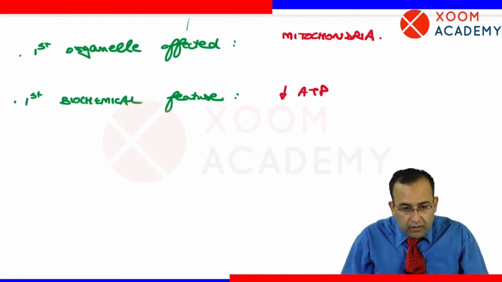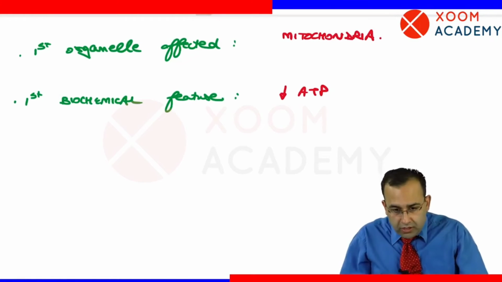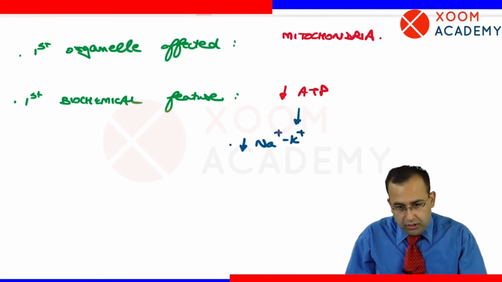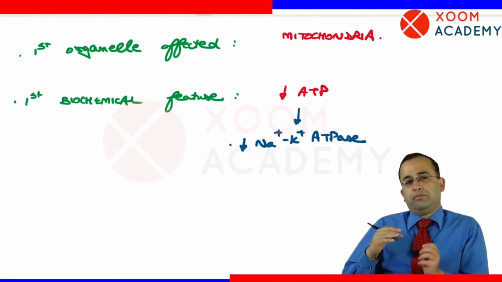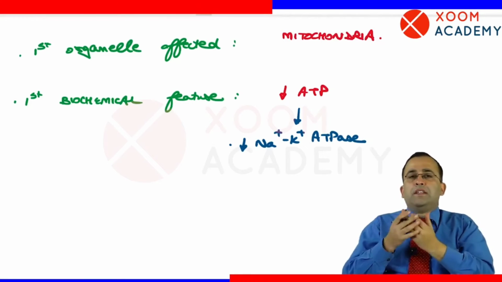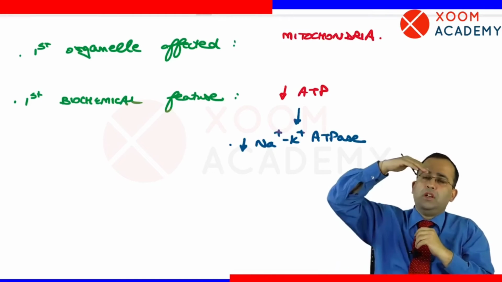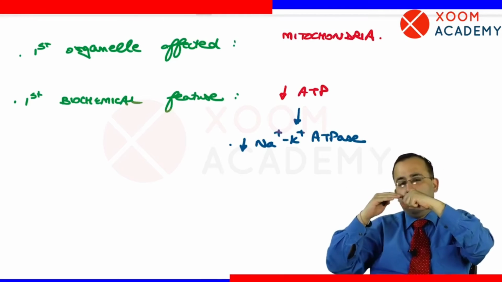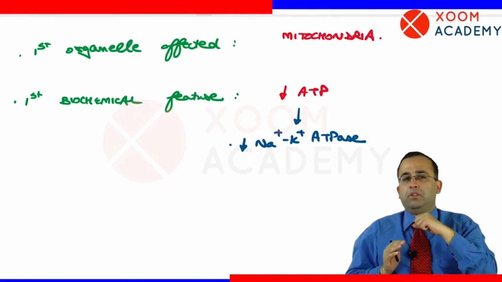Next point, what is the effect of reduced ATP? ठीक है, I fully agree that ATP starts reducing. Reduced ATP in turn reduces the action of sodium potassium ATPase pump. You know this from physiology. Sodium कहाँ ज़्यादा है? Where is sodium more? Sodium is more extracellularly. Potassium is more intracellularly. This sodium potassium imbalance is maintained by sodium potassium ATPase pump.